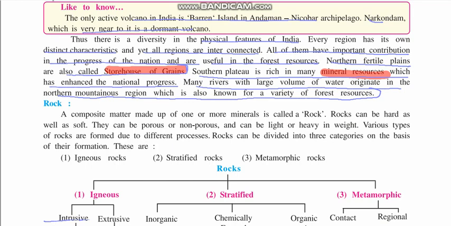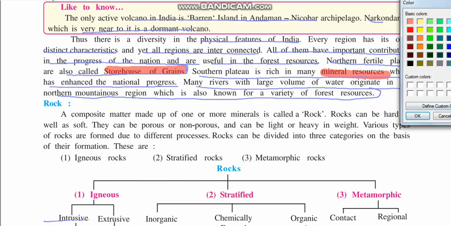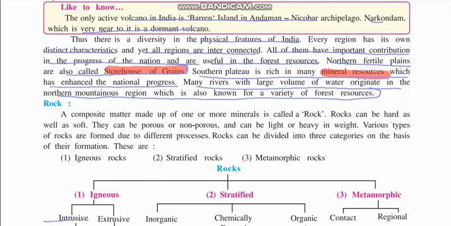Next, we are going to study rocks. Rock doesn't mean the rock that you know. Rock means stone. A rock is a composite matter made up of one or more minerals. Rocks can be hard as well as soft.